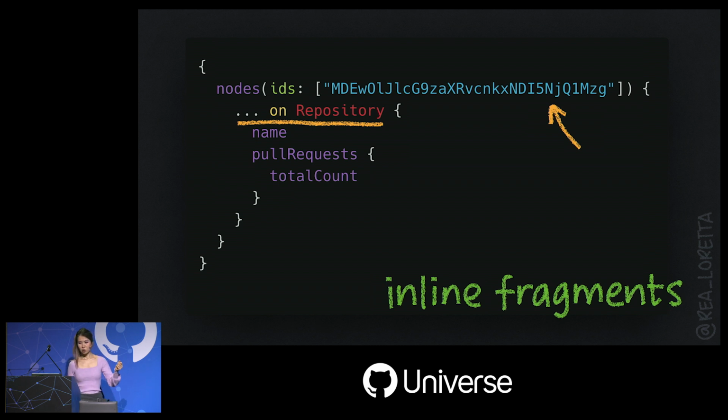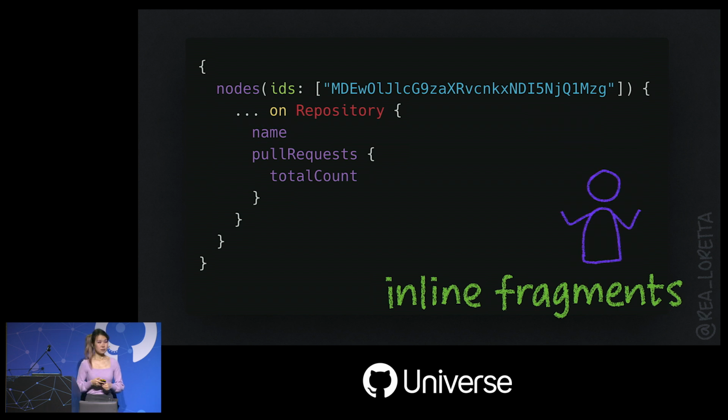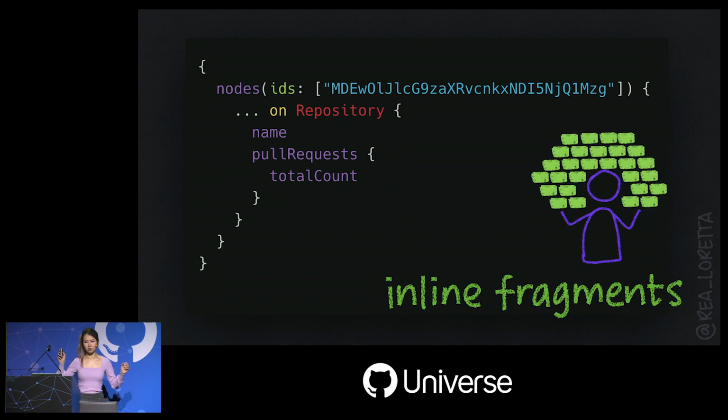So when we batch, we'll just feed all the IDs from each batch into this parameter and fetch all those entities at once. So you might be thinking, hey, this nodes thing looks like cheating. Can't I just provide a million IDs and fetch everything in one query? You are right. The normal pagination rules don't apply to this type. It's not bound by the upper limit of 100 items.